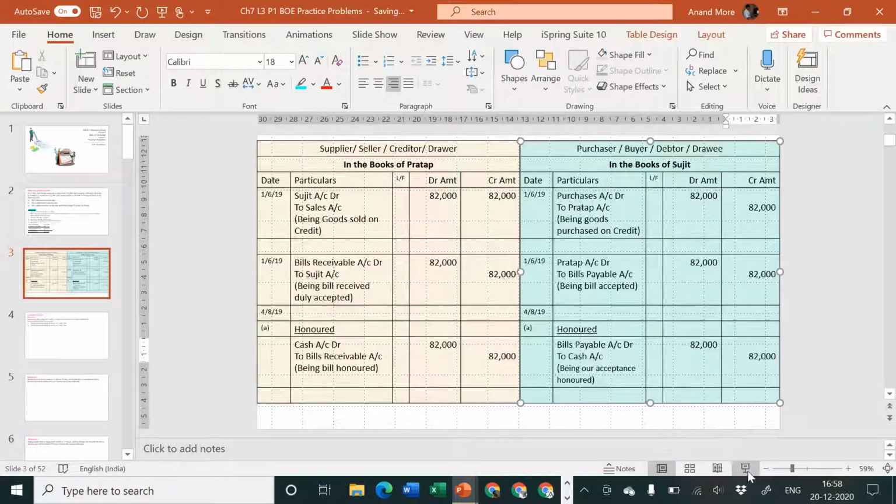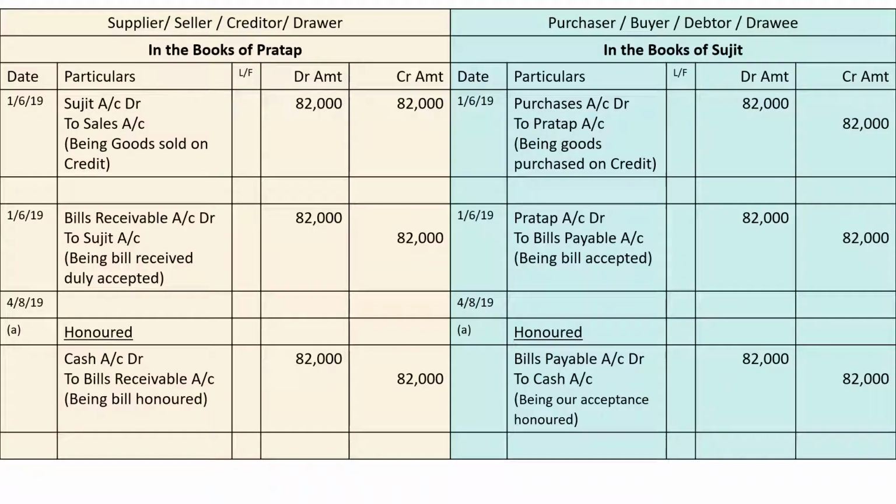I hope everybody has understood the concept. See the entry. If situation A is happening, then the bill is honored. That means for the drawer, the entry is cash or bank account debit to bills receivable account, being bill honored, and for the drawee, the entry will be bills payable account debit to cash account.